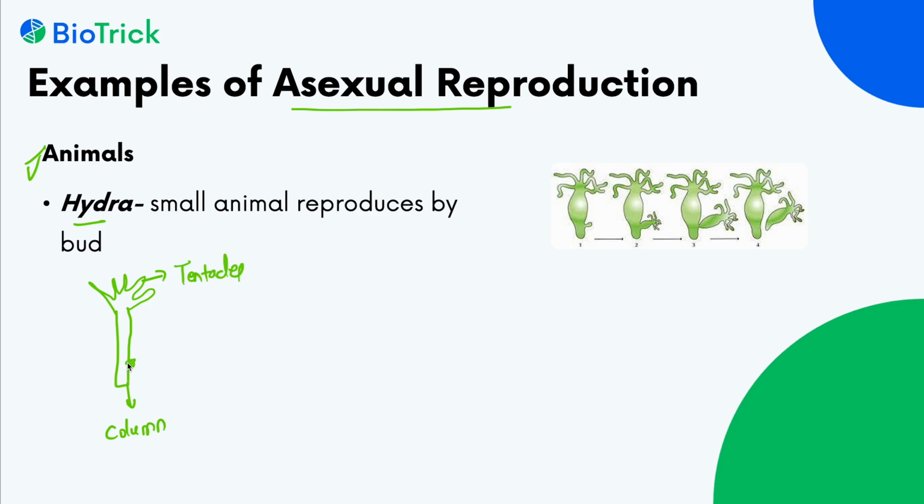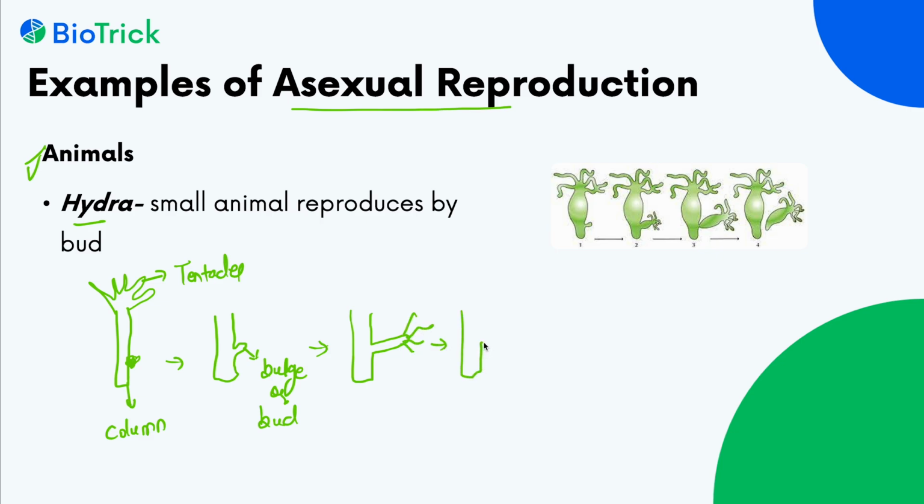Some of the cells of the column rapidly divide and they form a bulge on the column. Bulge, or we can say bud. After some time, this bud increases in size and develops tentacles.